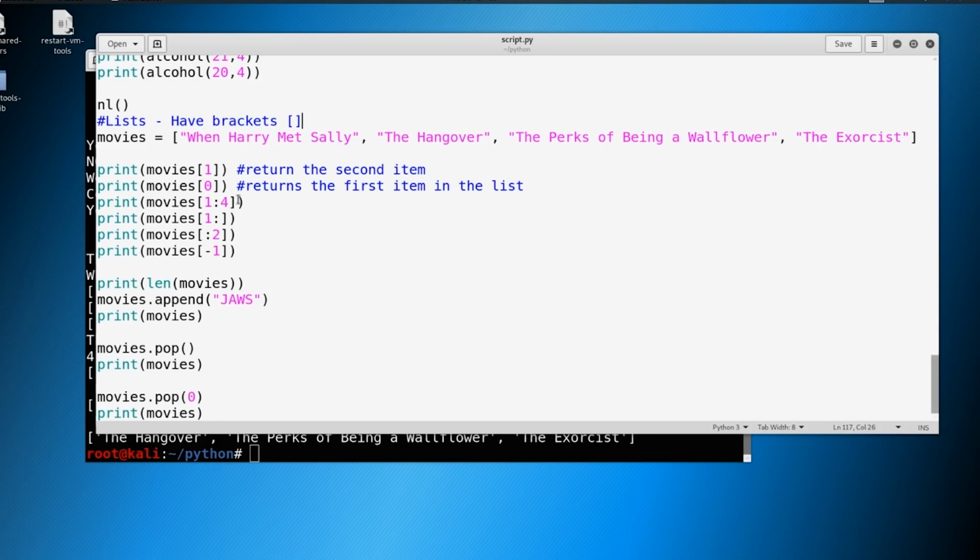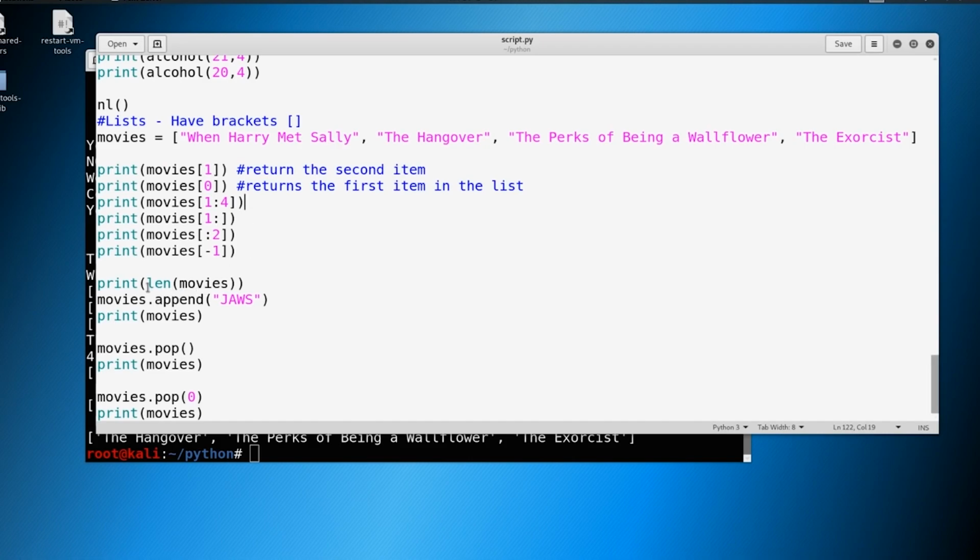The reason that I'm showing you these different ways is so that you can get familiar with the syntax, that we start our list or our items with 0 and not 1, and that we can grab from these lists in different ways. This will come back into play later with how we can utilize the same kind of syntax with other things in Python.